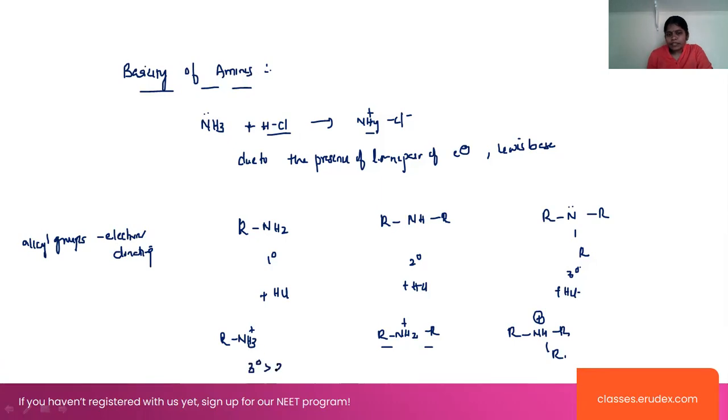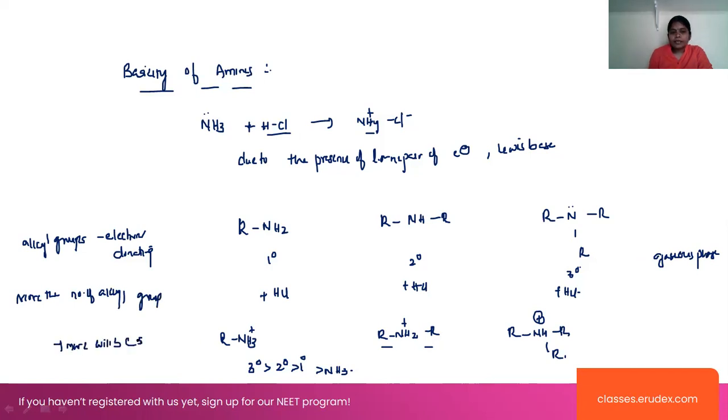So we can say that the tertiary will be more stable than the secondary, than the primary, and the next one is ammonia, which is present in the gaseous phase. Now look, more the number of alkyl groups, more will be the stability, and that indicates more basic character, right? So this is the gaseous phase reaction.